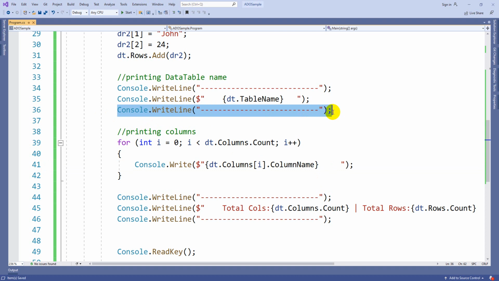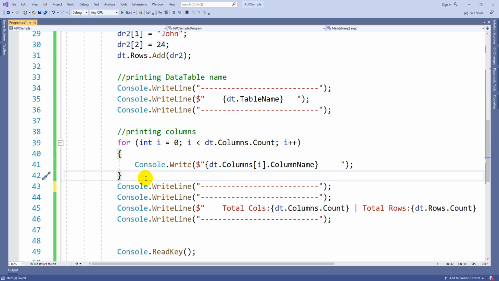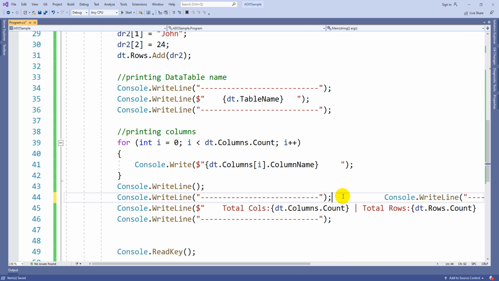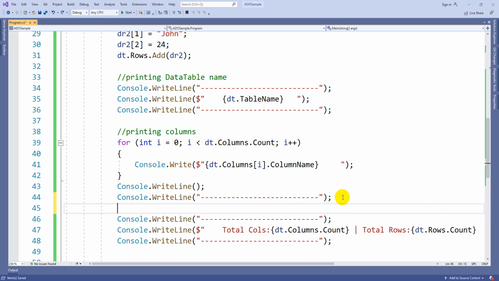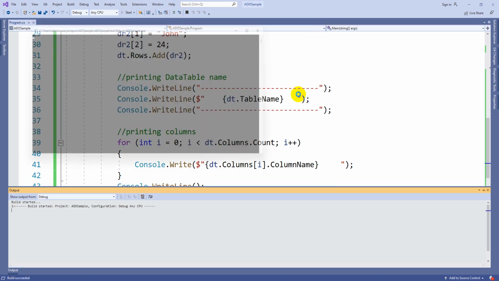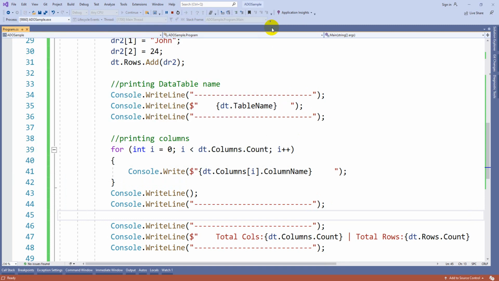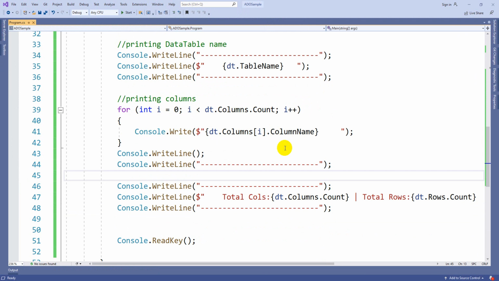After printing the columns, I want to go to the next line, so let's add an empty WriteLine. Now let's execute again. You can see we got serial number, name, age. Clear?